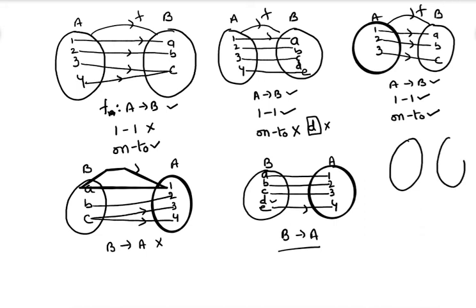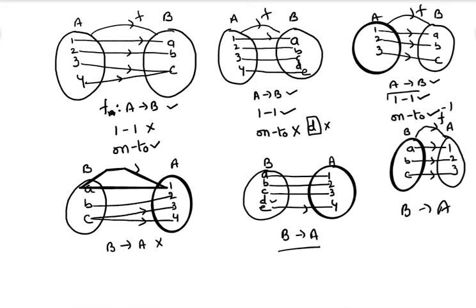What about from B to A? You can observe this is B and this is A. Here the elements are A, B, C. Here the elements are 1, 2, 3. A to 1, B connected to 2, C connected to 3. Yes, it is a function from B to A also. This type of function is called the inverse function of F.